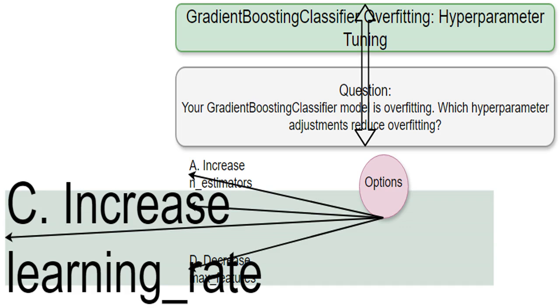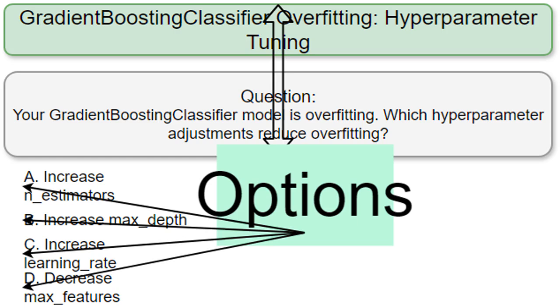These are your options for adjusting the hyperparameters of your GradientBoostingClassifier model to fight overfitting. I'll help you pick the one that directly addresses the problem. Remember, you want to choose the option that will simplify your model and prevent it from memorizing the training data's noise. We have options A, B, C, and D. Now we look at each choice to find the best solution to reduce overfitting.